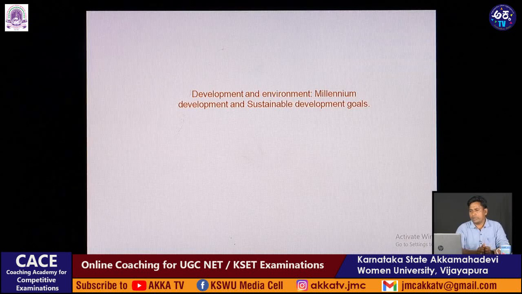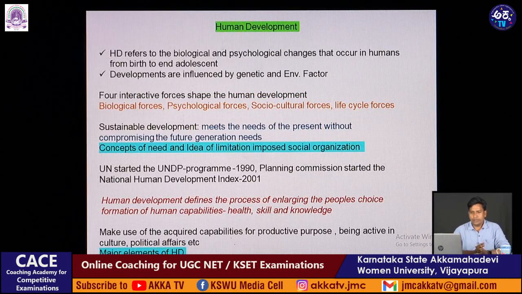And coming to the development, the Millennium Development Goals and Sustainable Development Goals. In that, let me talk about human development. Human development refers to the biological and psychological changes that occur in humans from birth to the end of adolescence. Development is influenced by genetic and environmental factors. Four interactive forces shape human development: the biological process, psychological process, socio-cultural forces, and life cycle forces.